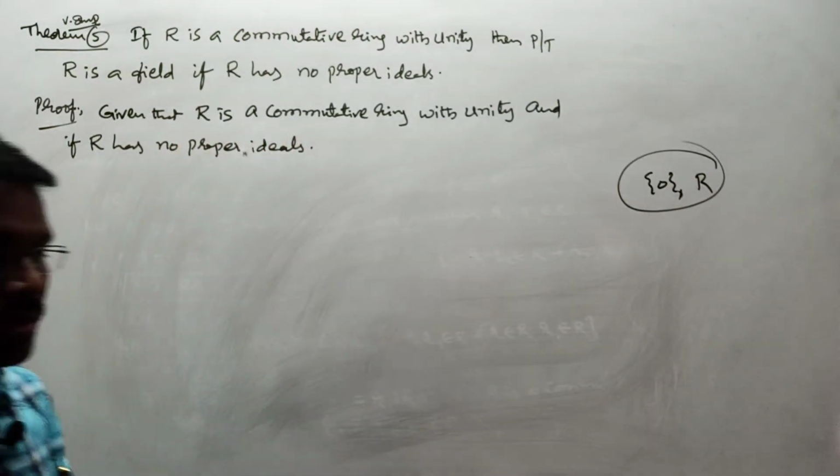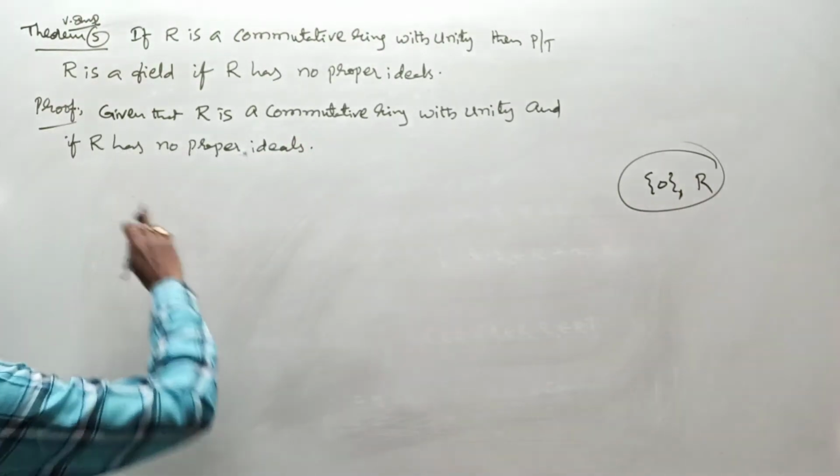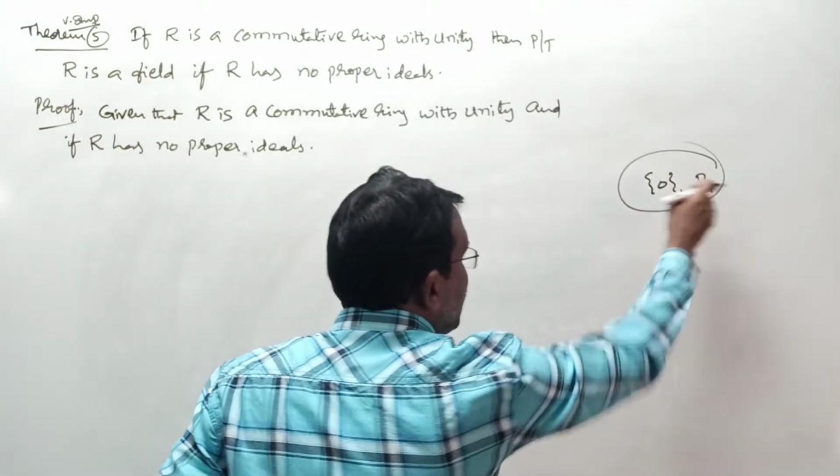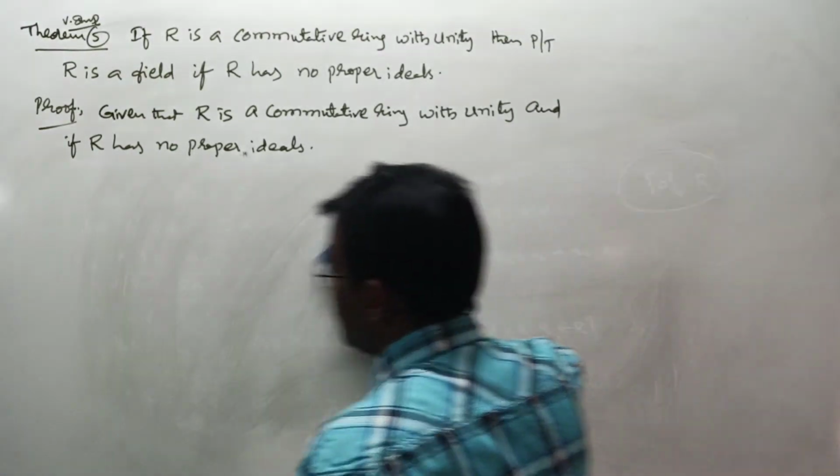Given that R is a commutative ring with unity and R has no proper ideals, it means singleton 0 and R are the only ideals of it.